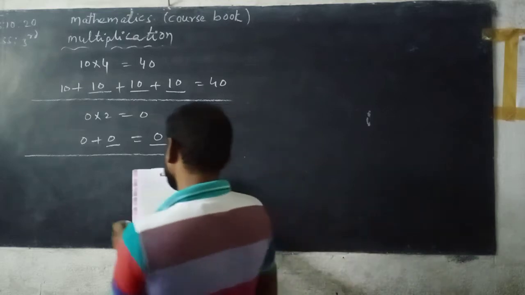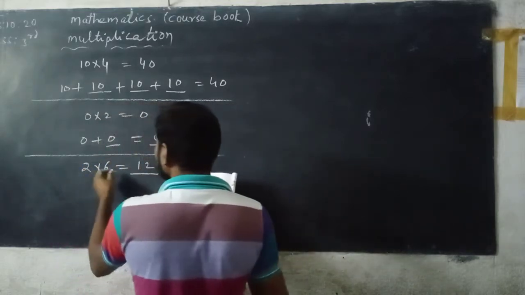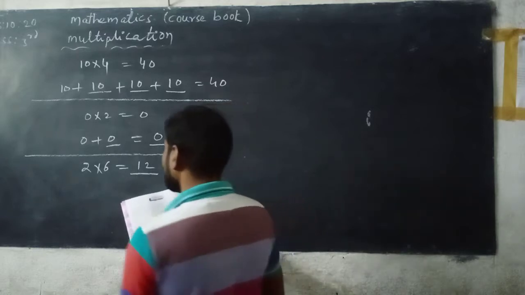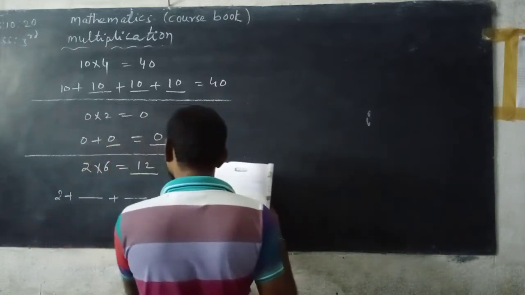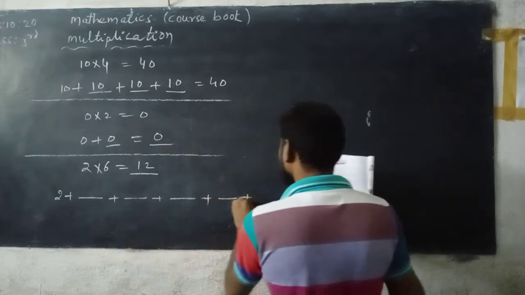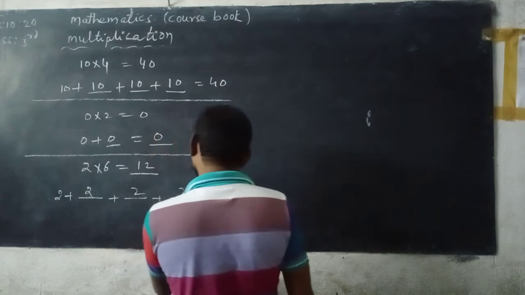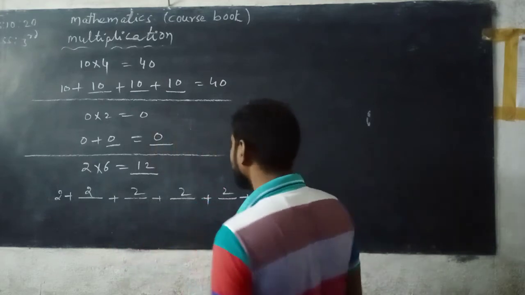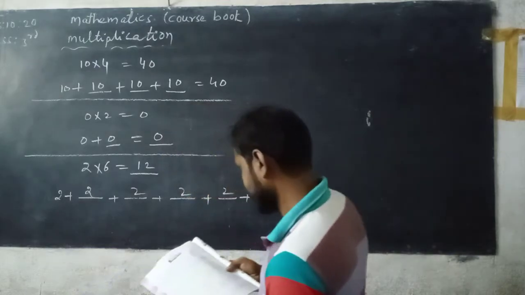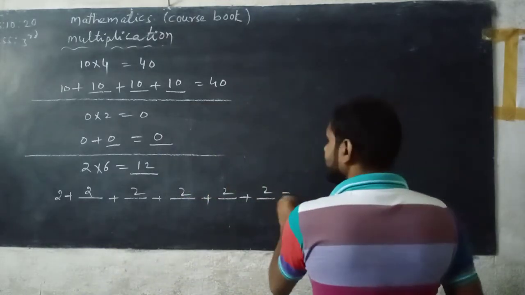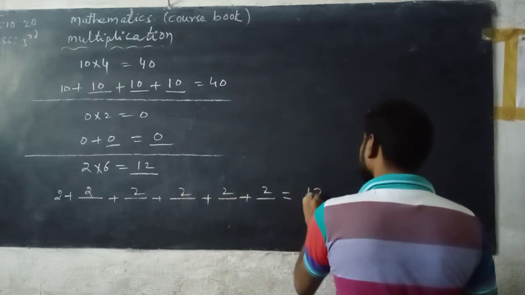Now, next, 2 6s are 12. 2, how many times repeated? 6 times. So, 1 time is given. 2, 3, 4, 5, 6. See here. How many times? 6 times. So what we get? 2 plus 2, 4, 6 plus 2, 8 plus 2, 10 plus 2, 12.